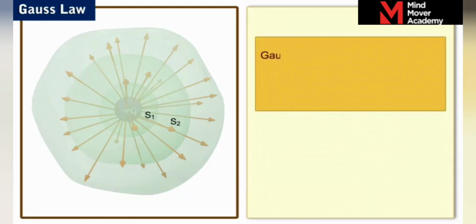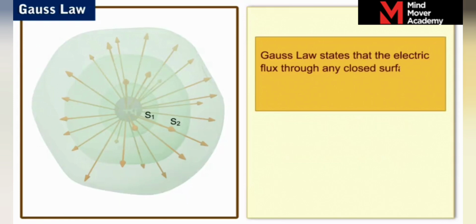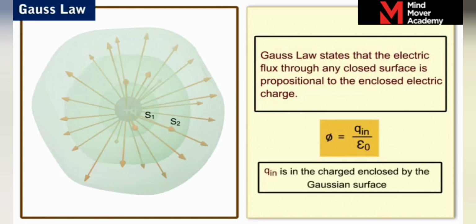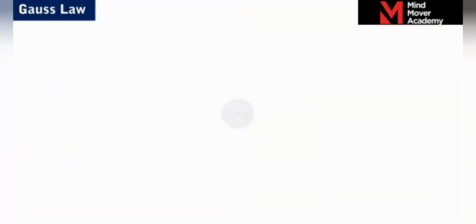Thus, Gauss' law states that the electric flux through any closed surface is proportional to the enclosed electric charge. That is, phi is equal to Qn by epsilon naught, where Qn is the charge enclosed by the Gaussian surface. Let us label it as equation 5. Now, consider a point charge Q placed outside a closed surface.